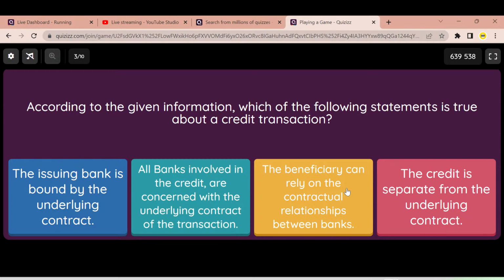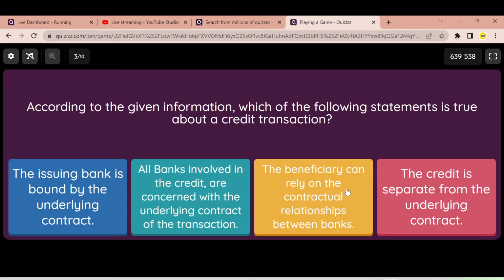First answer says the issuing bank is bound by the underlying credit. Second one says all banks involved in the credit are concerned with the underlying contract of the transaction. Third one, or C, says the beneficiary can rely on contractual relationship between the banks. Final, or D, says the credit is separate from the underlying contract.